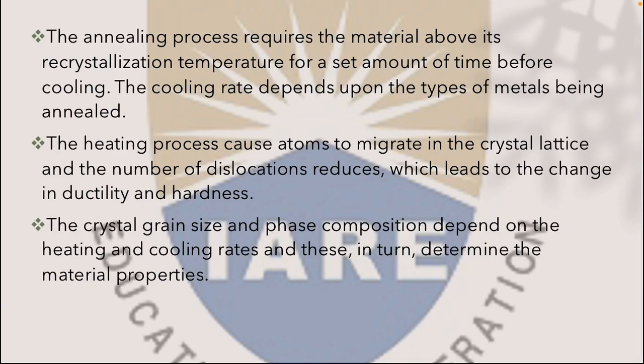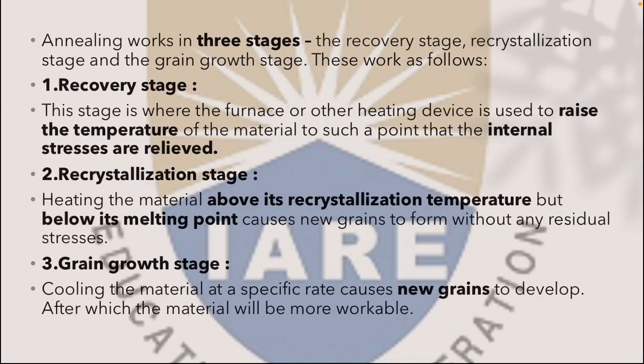The heat process causes atoms to migrate in the crystal lattice and the number of dislocations reduces, which leads to a change in ductility and hardness. The crystal grains and fine composition depend on the heating and cooling rates, and these, in turn, determine the material properties. Annealing works in 3 stages: the recovery stage, recrystallization stage, and the grain growth stage. This works as follows. Number 1, recovery stage.